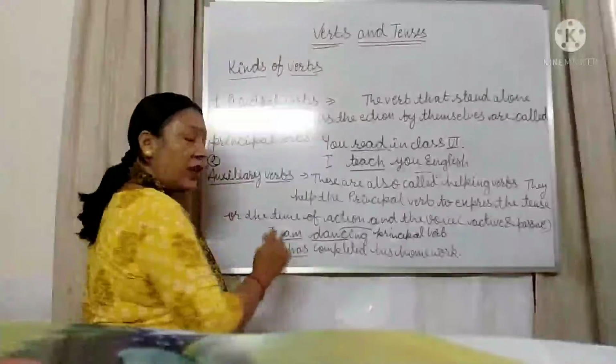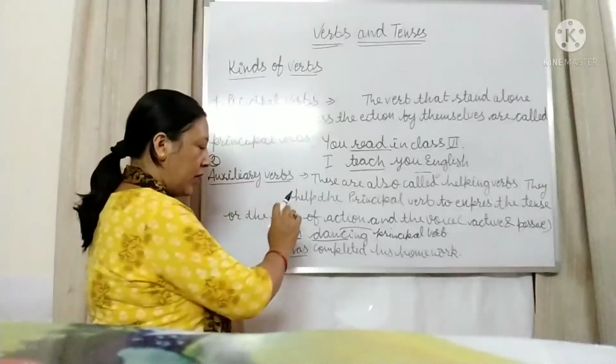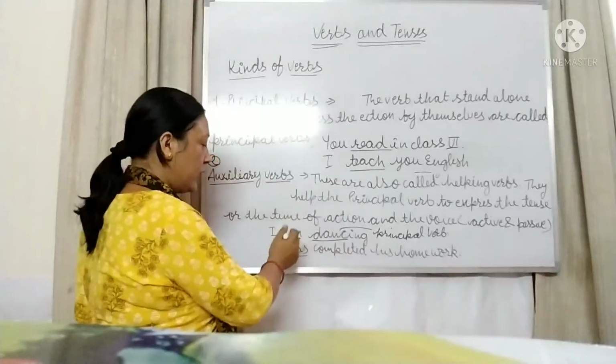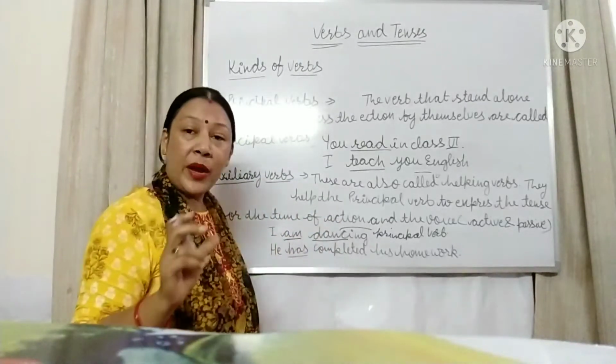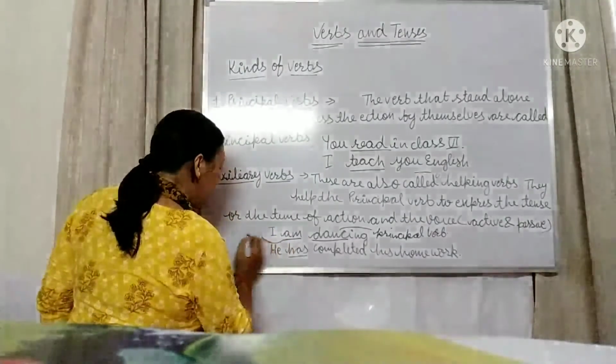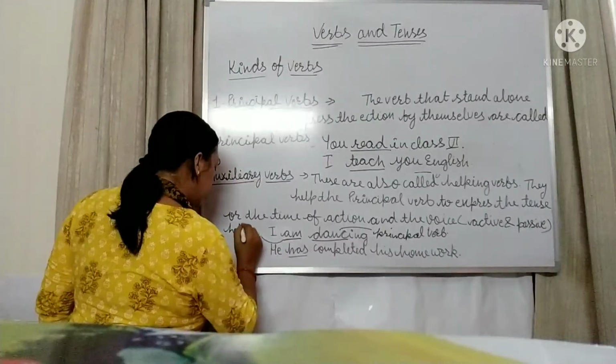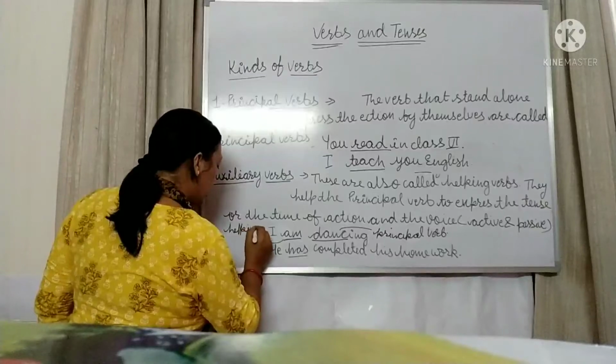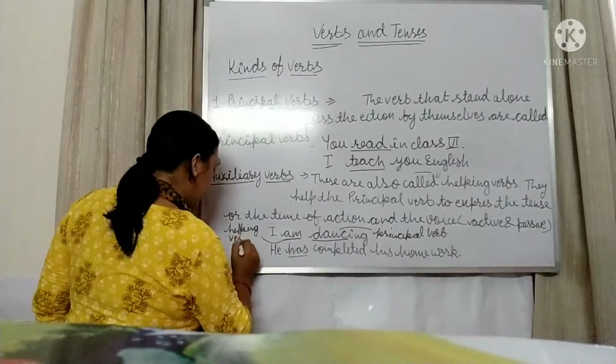So by am we came to know that it is expressing the present tense. So this is a helping or auxiliary verb, we can say.